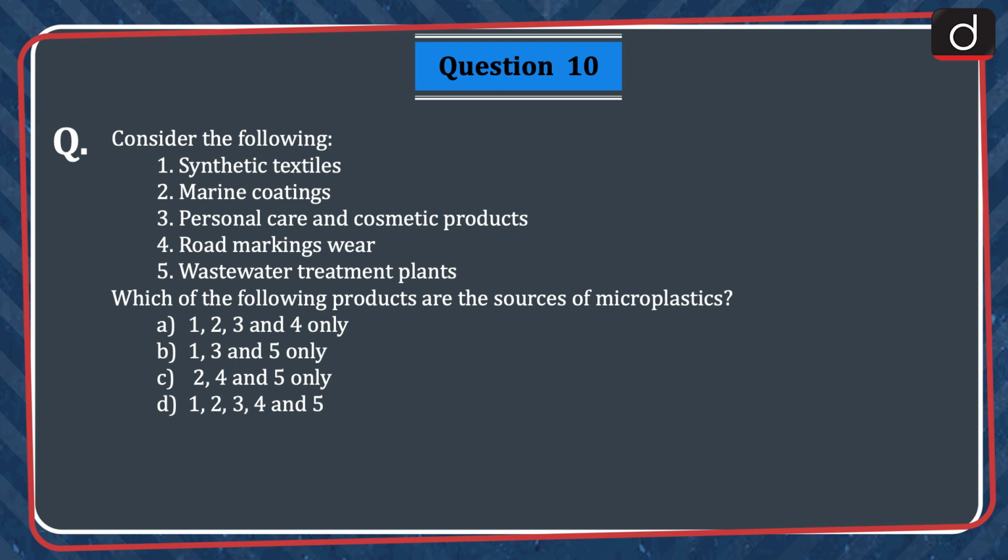Last question is, consider the following. 1. Synthetic textiles. 2. Marine coatings. 3. Personal care and cosmetic products. 4. Road markings wear. 5. Wastewater treatment plants. Which of the following products are the sources of microplastics? 1, 2, 3 and 4 only. 1, 3 and 5 only. 2, 4 and 5 only, or 1, 2, 3, 4 and 5. The correct answer is option D, 1, 2, 3, 4 and 5.